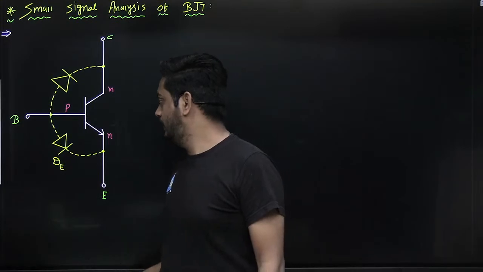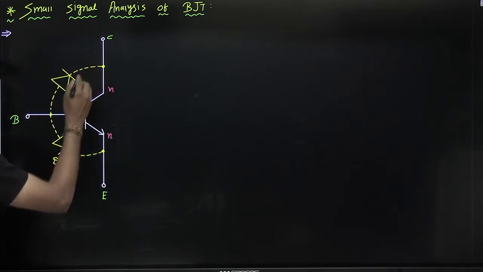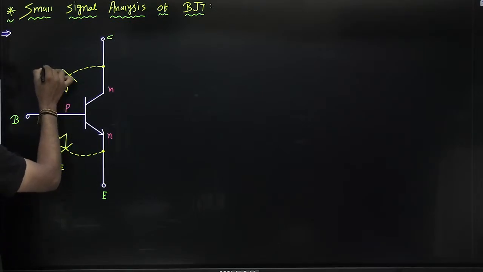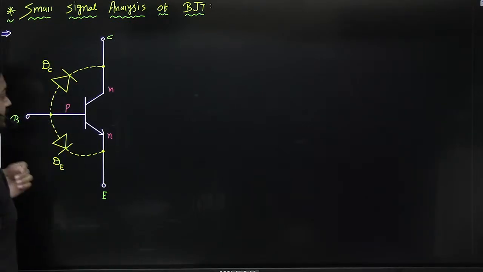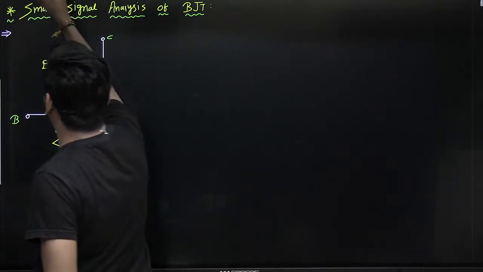So there is one PN junction present between base and emitter, and one more PN junction present between base and collector. Let us mark this diode as DE, and let us mark this diode as DC, guys. Correct. Now small signal analysis, or we can say amplifier analysis.